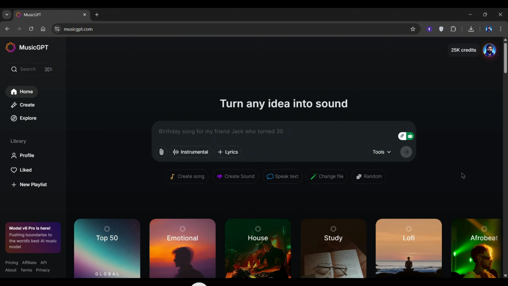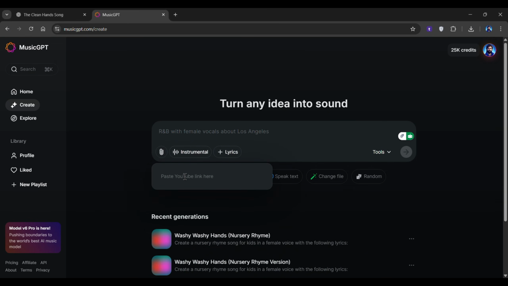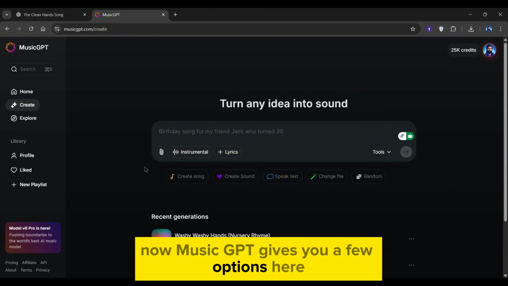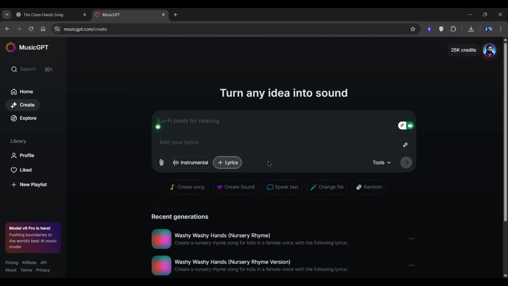When you sign up, you'll be brought to this dashboard. Start by clicking the Create button. From here, you can upload an existing audio file as a reference, or you can even paste a YouTube link if you want something specific. Now, musicgpt gives you a few options here, either instrumental or lyrical. For our purpose, we're going to choose the lyrics option since we already have our lyrics ready.